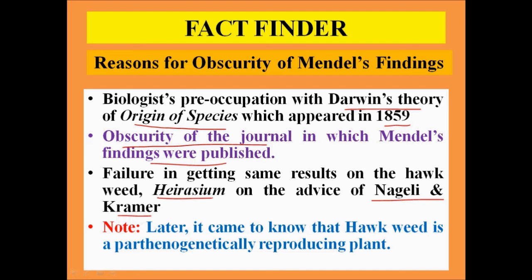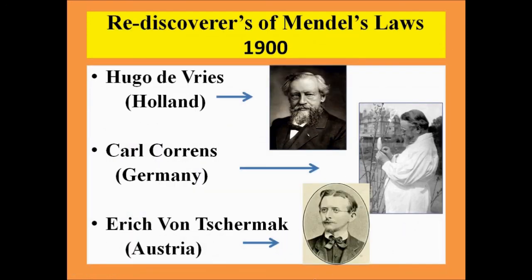Mendel followed the advice and conducted experiments for 4 years, but the results were completely different, and that was where Mendel was disheartened, and finally he left the world. Later it was known that the material suggested by Nageli and Kramer, the hawkweed, is a parthenogenetically reproducing plant. Therefore, the results can never be similar to those obtained from bisexually reproducing plants. So these were the reasons for the obscurity of Mendel's findings.